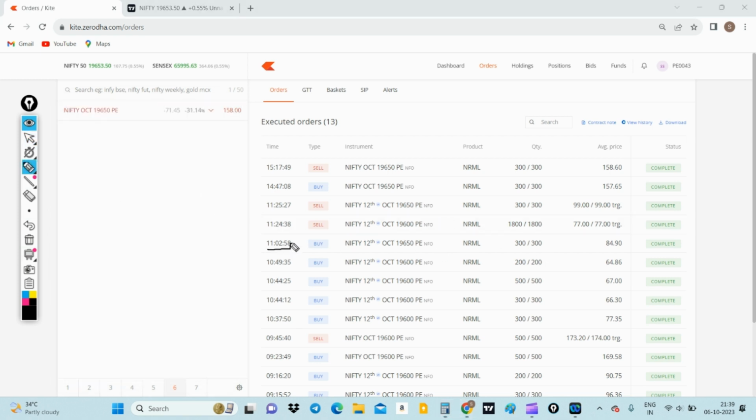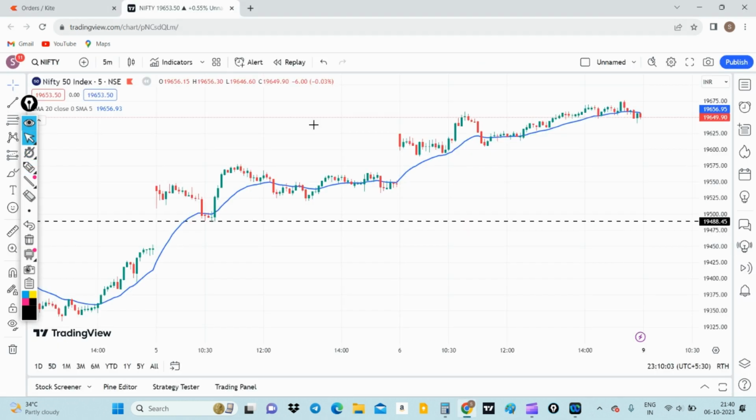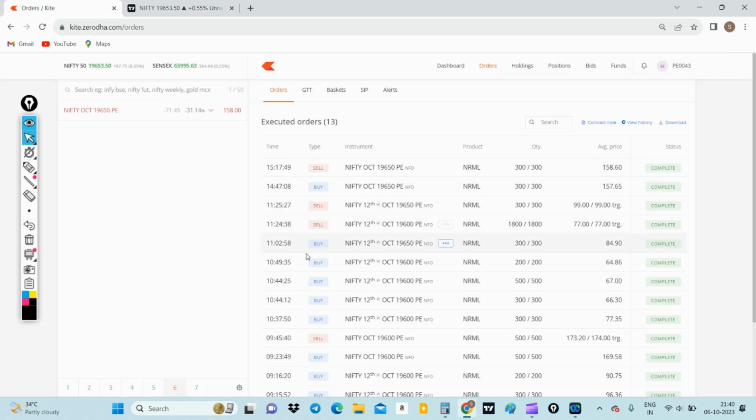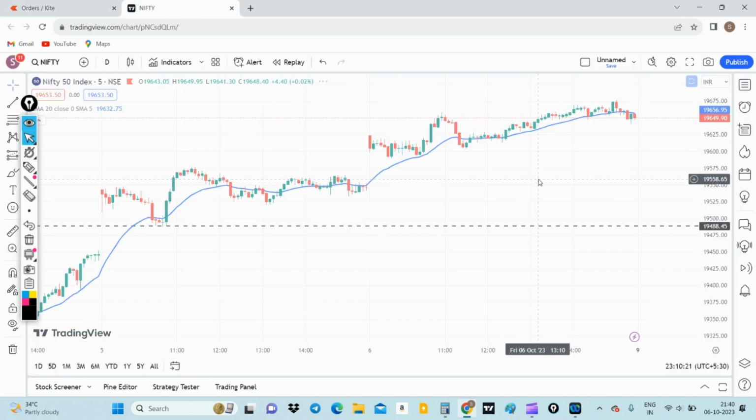I had made an entry at 11:02 with 300 quantities. So why at 11:02 I made an entry with this put option: if I move to the Nifty chart, here you see at 10:55 we saw a rejection at this point, like Nifty went up to 19,658. So I entered in the 11 o'clock candle, wherein in between I had made the entry at 11:02.